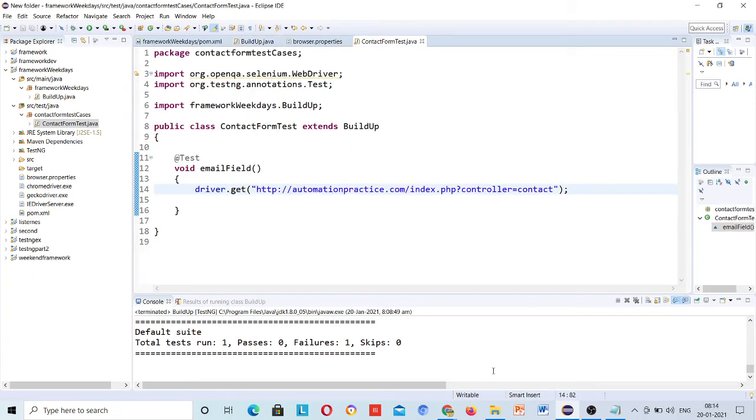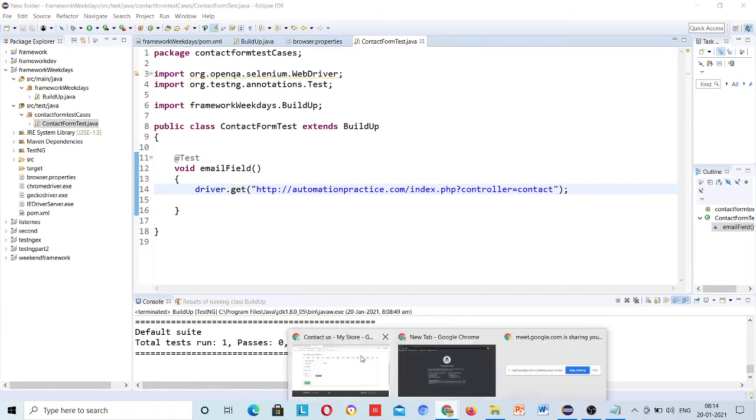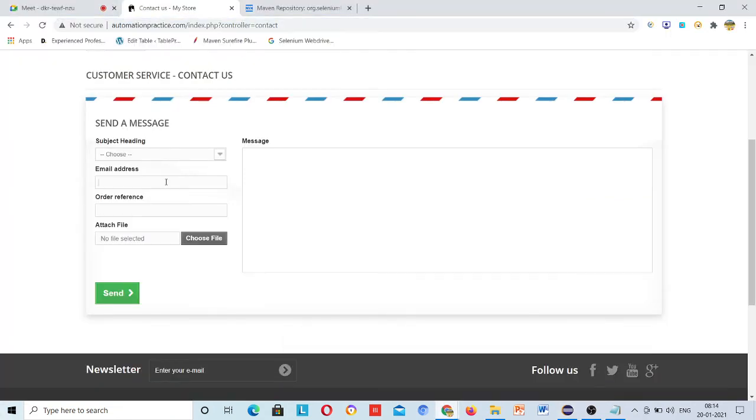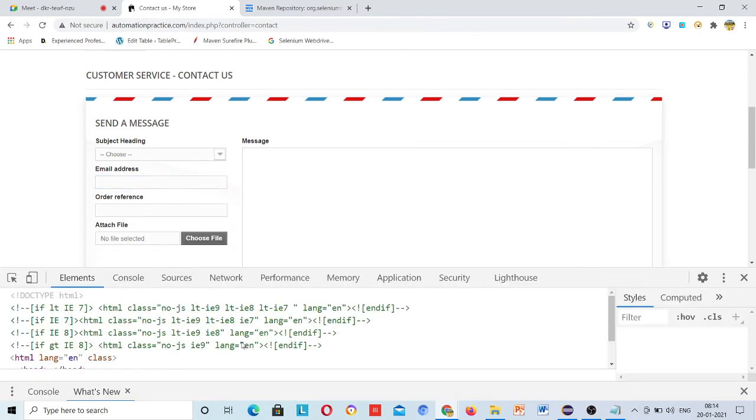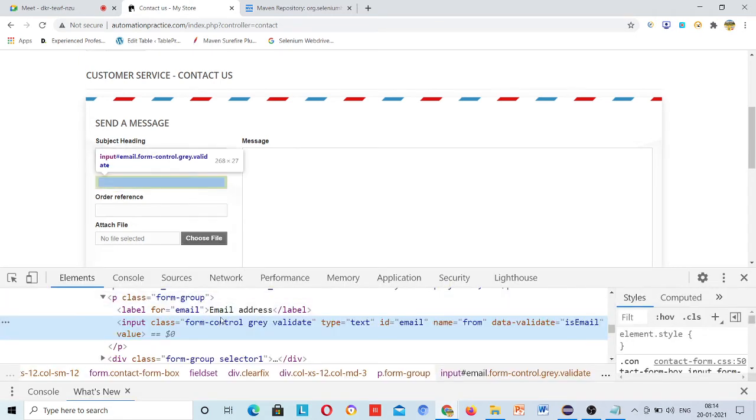Okay, so inside this you have to first of all write the locator. As of now write it here, otherwise you need to get it from the page object class. Id is email and tag name is input, so write XPath for it.